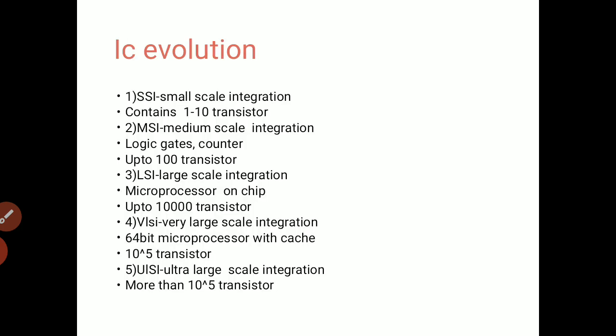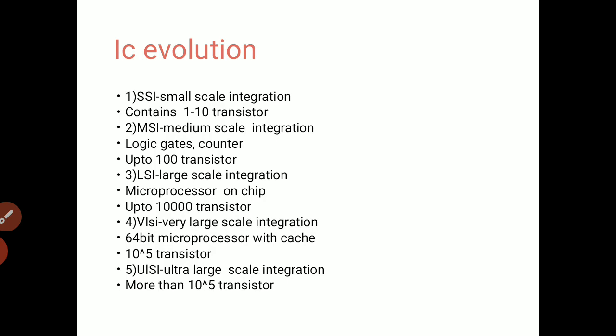First we will understand the IC evolution. Do you know how our first computer looked? It was made up of vacuum tubes and covered the size of a room. But now you can see the device size is very small. You are holding the device in your hand. So this is the whole history of IC evolution.